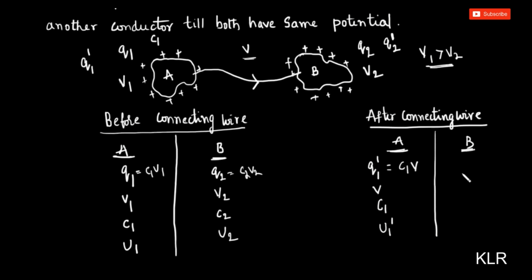Now for B, the new charge is Q2 dash after connecting the wire. The potential is V, capacitance is C2, potential energy is U2 dash. This Q2 dash will be equal to C2 into V.